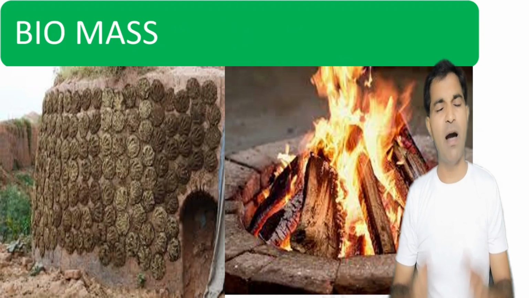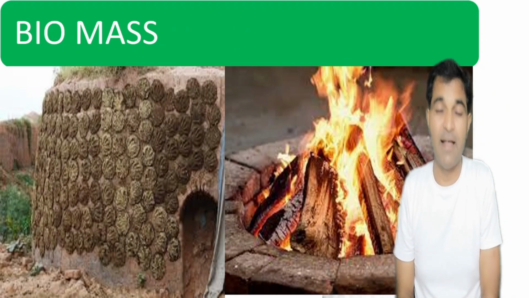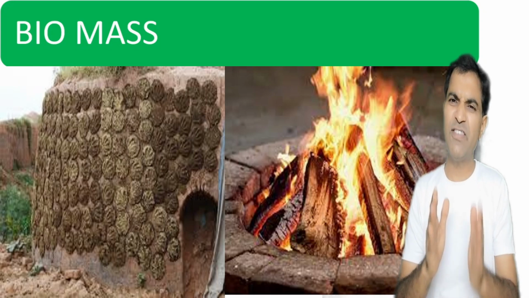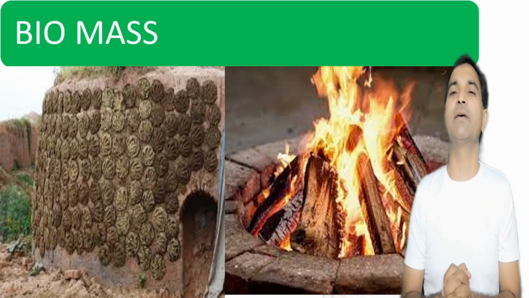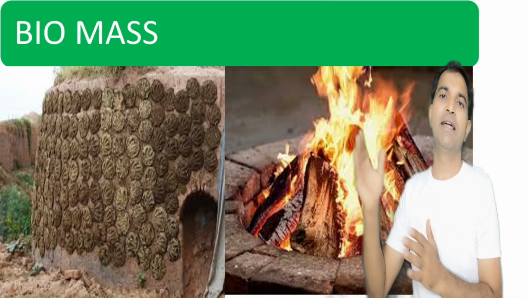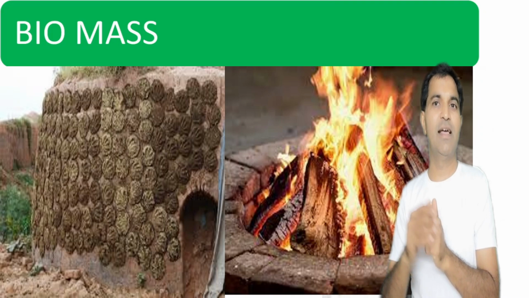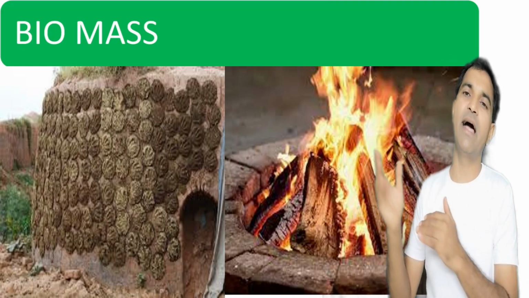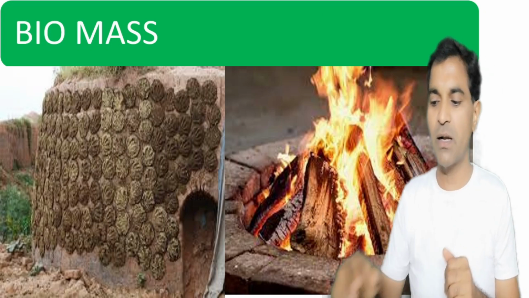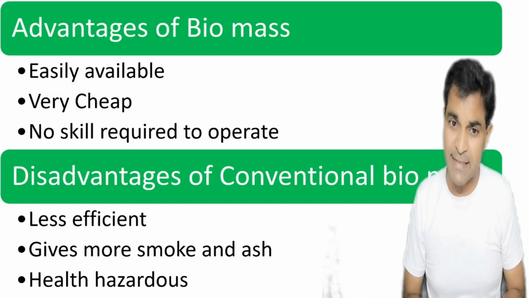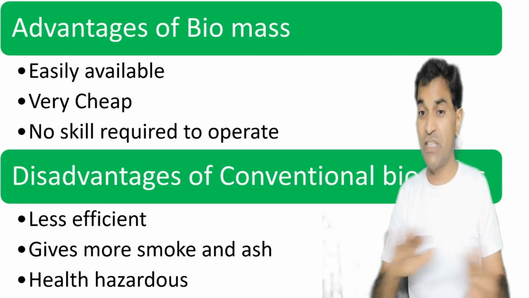Now what is biomass? The word itself expresses it: bio means anything which is directly or indirectly connected with the living world. This firewood is directly obtained from plants or trees. These cow dung cakes, or upla, are directly obtained from the dung of cows or buffalo. Now let us learn about the advantages of biomass: it is very easily available, very cheap, and no skill is required to operate.